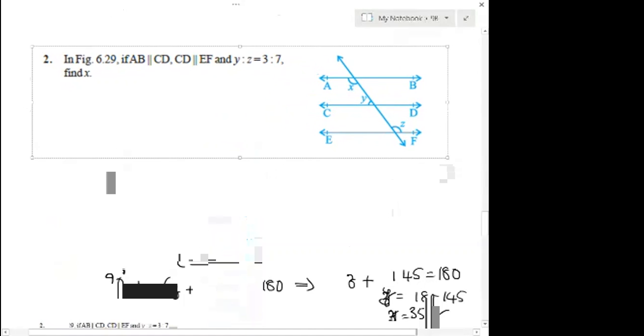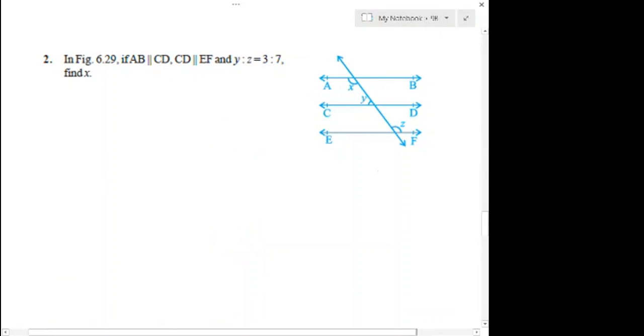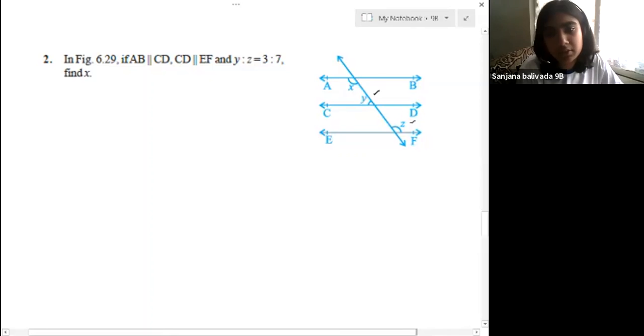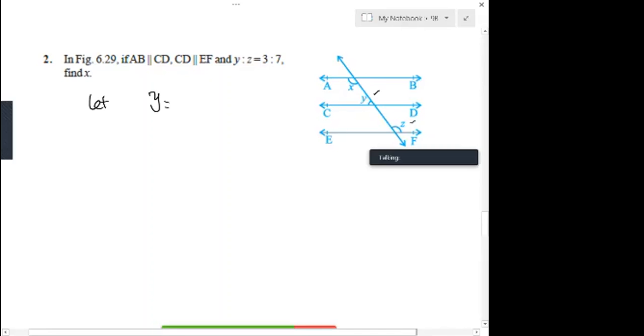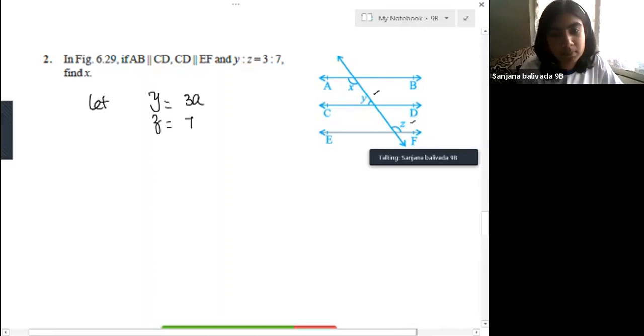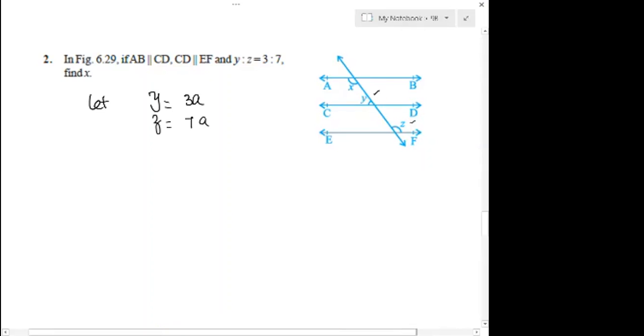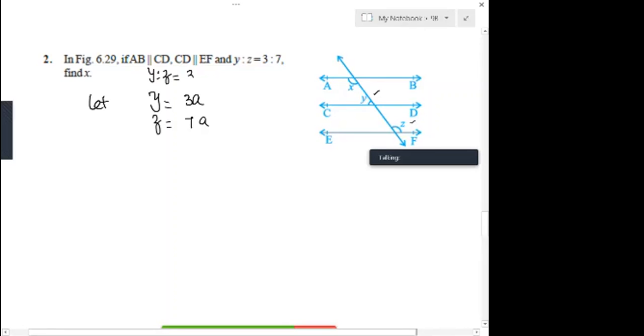How do you find X in this? If you observe here, it's given that Y and Z are in the ratio. Can you see Y here? This is Y and this is Z, right? They're in the ratio 3:7. Why again X? Because we already have X. Let us go with something else. Let Y equal 3a, and Z equal 7a. The ratio is given as 3 is to 7.